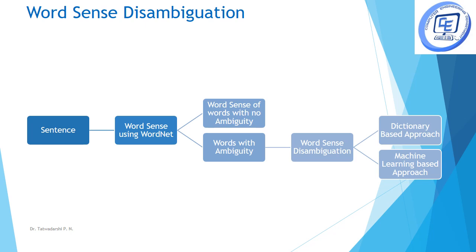There are two ways in which it can be performed: dictionary based approach and machine learning based approach. In the dictionary based approach, we have different rules using which we disambiguate the word meaning, and in the machine learning based approach we have the classification problem. Using classification algorithms, word sense can be disambiguated.